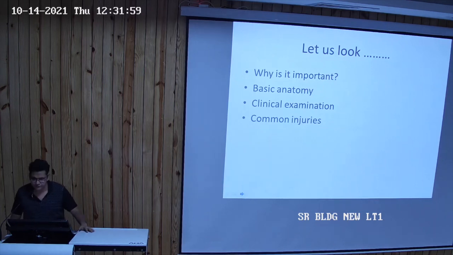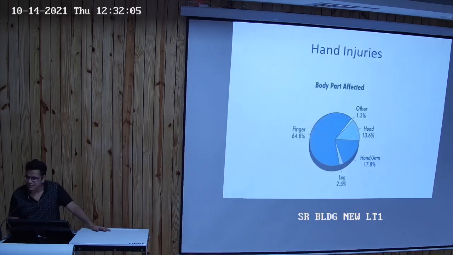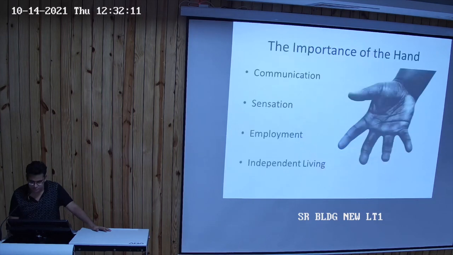So the first topic, why is it so important? Hand injuries are very common, and around 64.8% are finger injuries. The hand is a very important structure to humans. It is useful for communication, for sensations, for employment, as we do most of our work through our hands, and also for independent living.